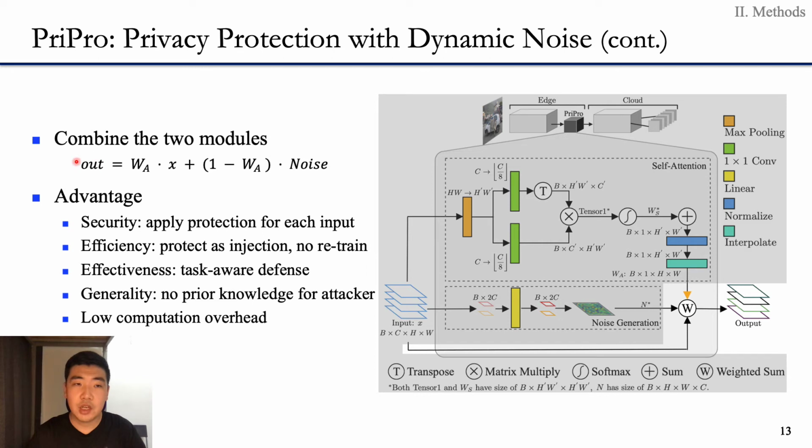Finally, we combine the two modules with a weighted sum between the noise and the intermediate results. It is also shown in our figure, you can see here.